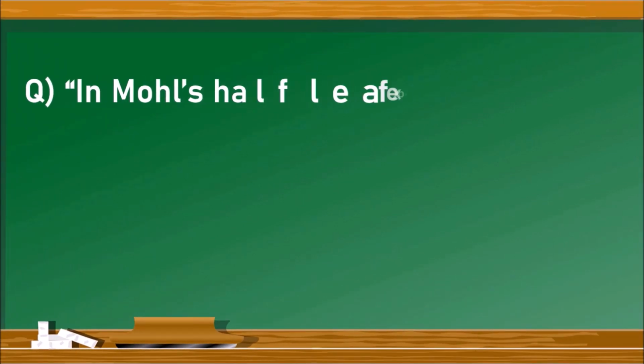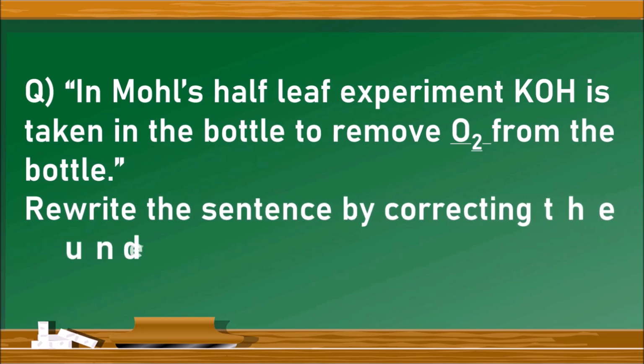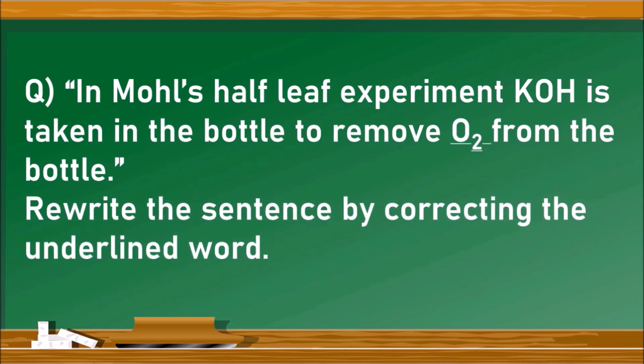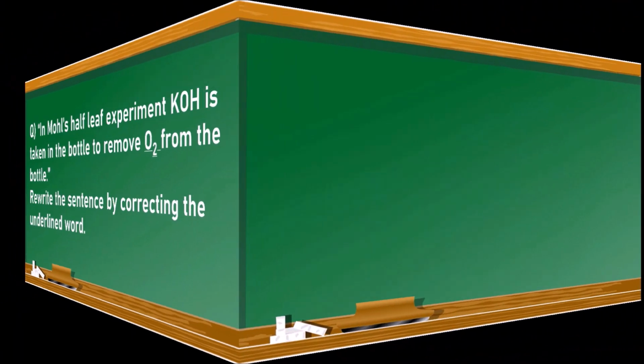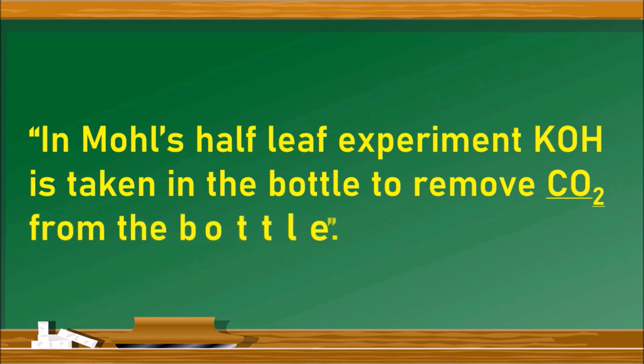The next question is, in Moll's half-leaf experiment, potassium hydroxide is taken in the bottle to remove oxygen from the bottle. Rewrite the sentence by correcting the underlined word. Here, the underlined word is oxygen. We have to rewrite the word which is underlined, that is oxygen. The answer is, in Moll's half-leaf experiment, KOH is taken in the bottle to remove carbon dioxide but not the oxygen from the bottle.